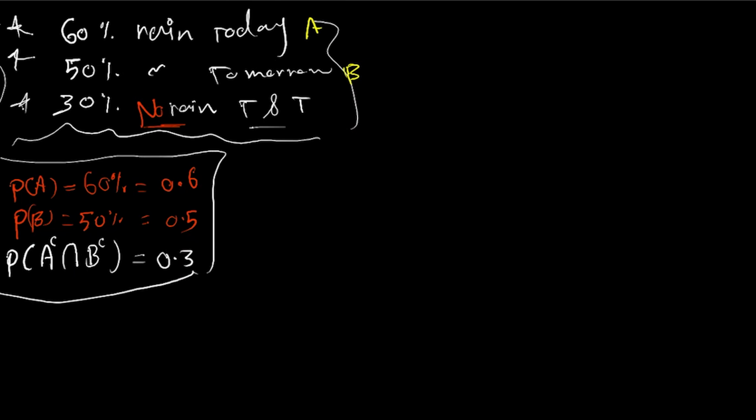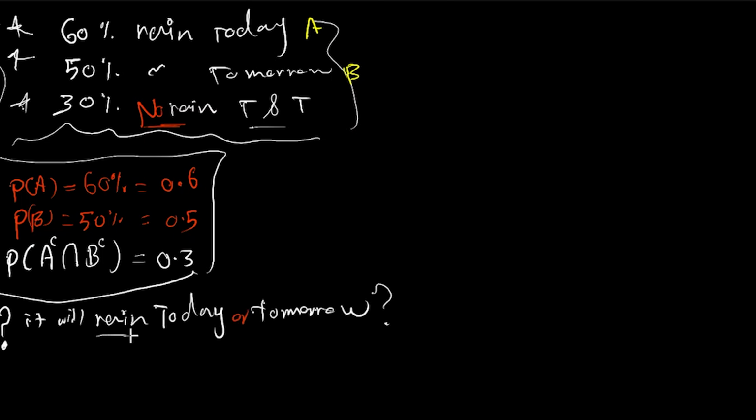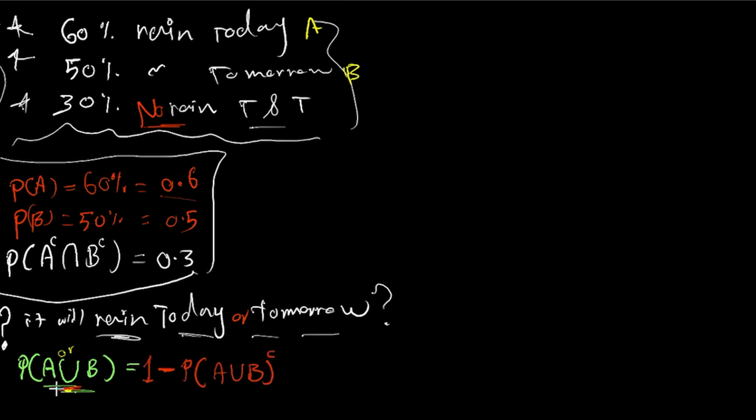Let's say the first question asks, what's the probability it will rain today or tomorrow? First of all, let's translate this into set theory as we understand it. The event of A or B. We can use the complement. So the union between them is 1 minus the probability of the union not happening. Can we simplify this?